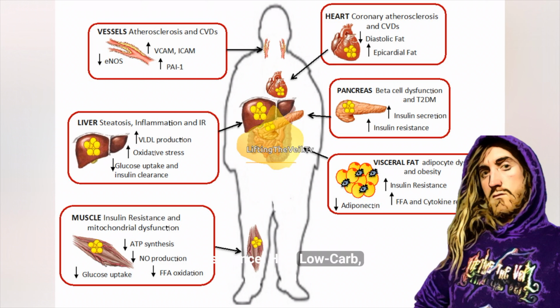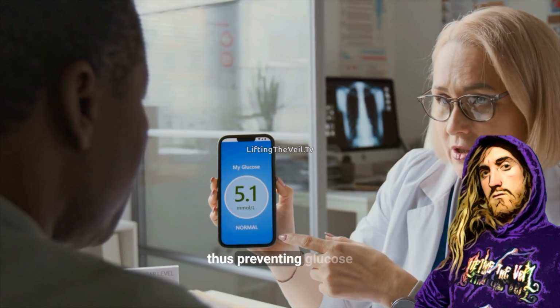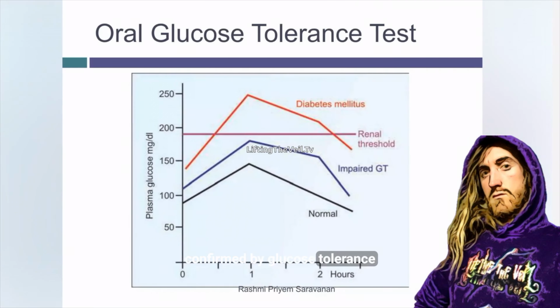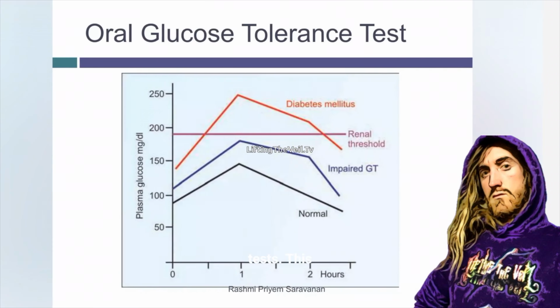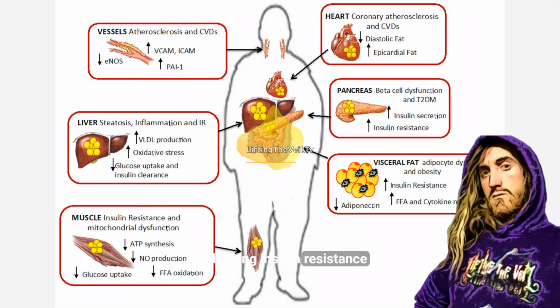How low-carb, high-fat diets cause diabetes. These diets may manage blood glucose by reducing carbohydrate intake, thus preventing glucose spikes. However, they do not reverse insulin resistance. They advance it. In fact, high-fat diets have been shown to impair insulin sensitivity, as confirmed by glucose tolerance tests. This means that while blood sugar may appear controlled, the underlying insulin resistance often persists or worsens.